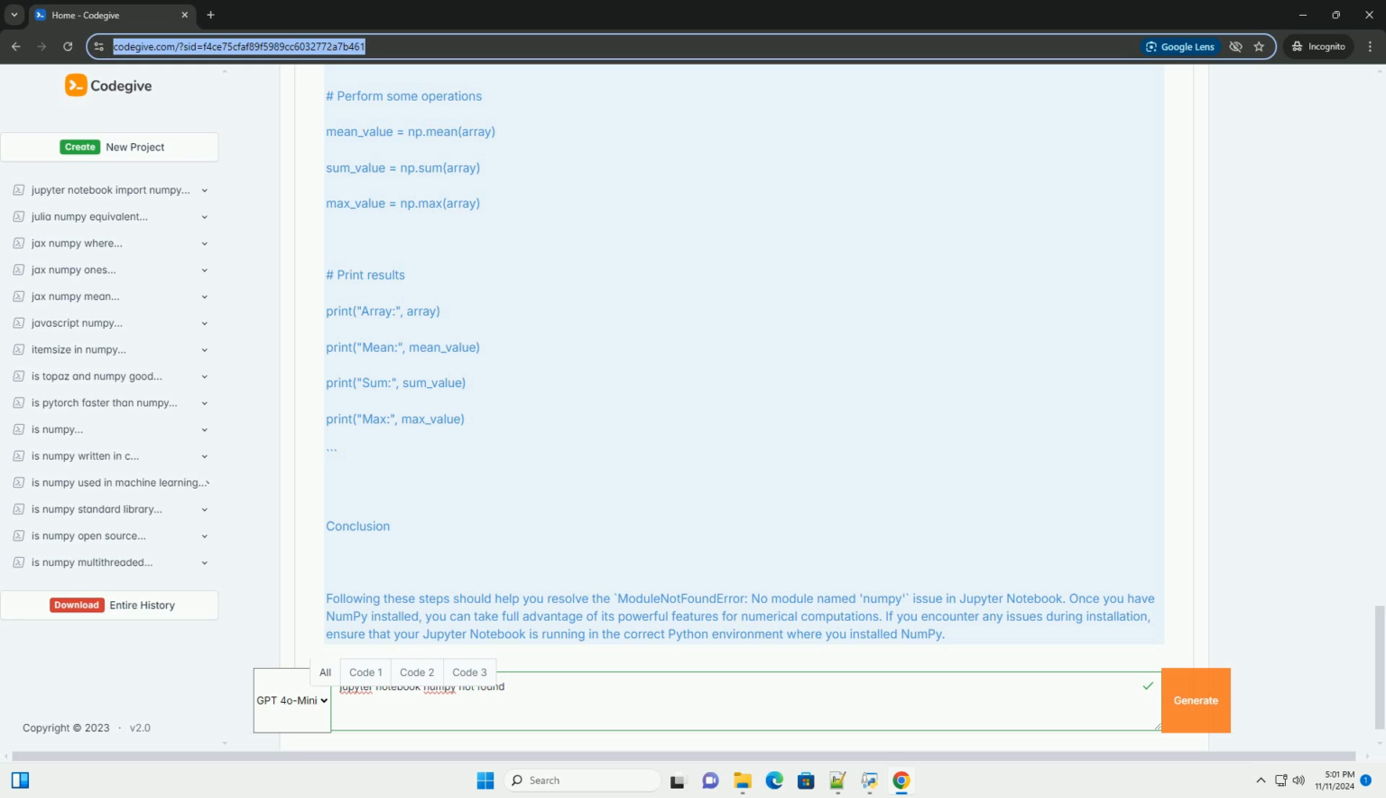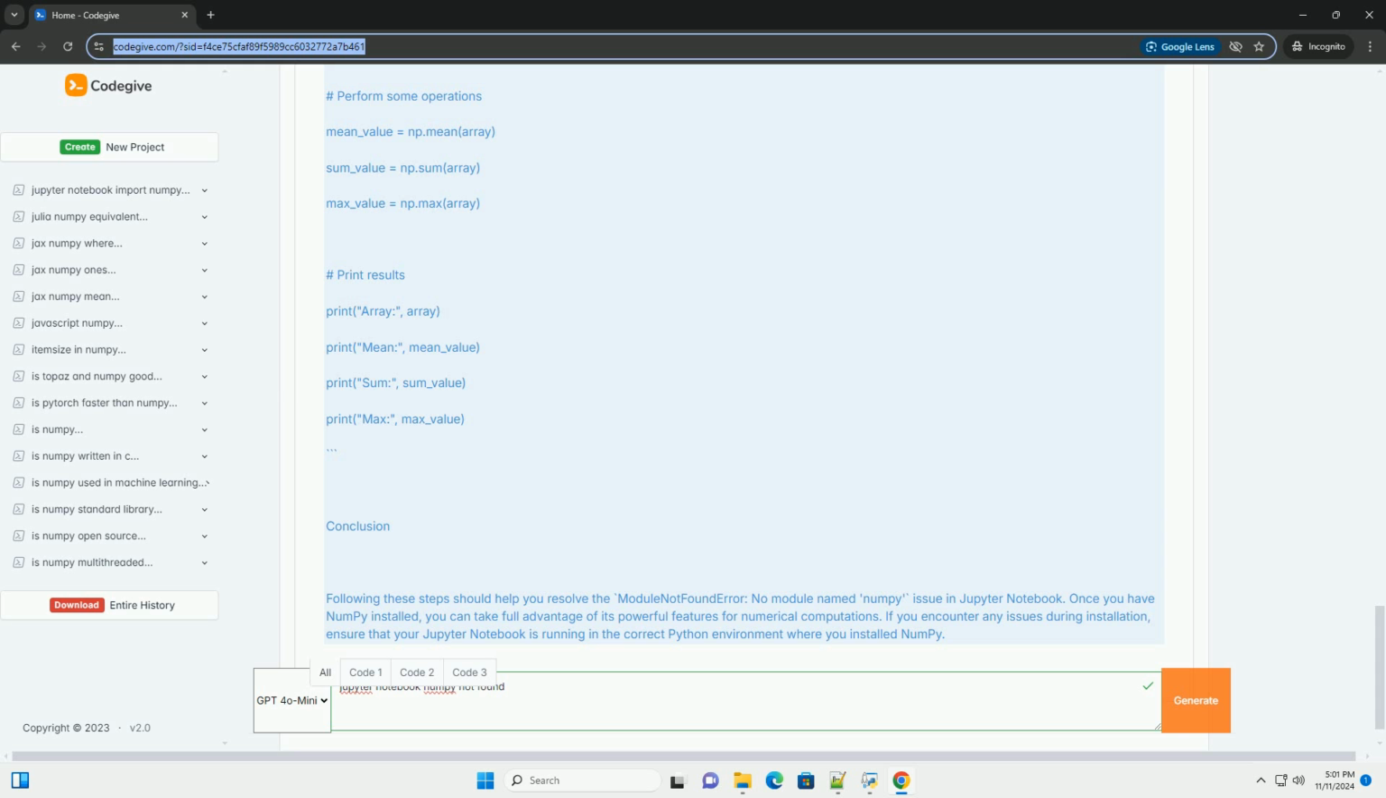Step 5: Restart the kernel. Sometimes, after installation, the kernel needs to be restarted for the new packages to be recognized. You can restart the kernel by going to the menu and selecting Kernel, Restart.